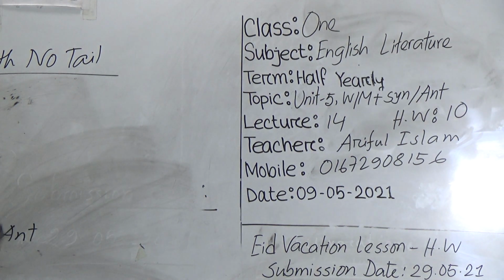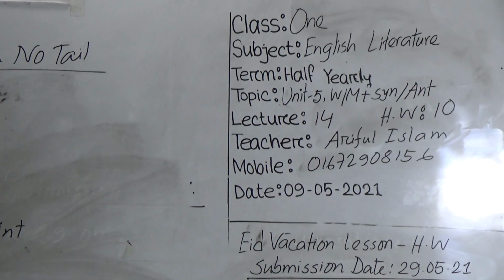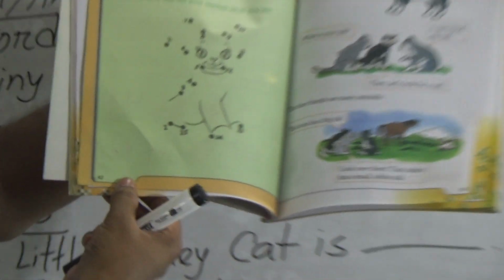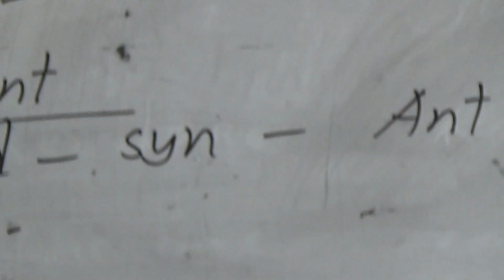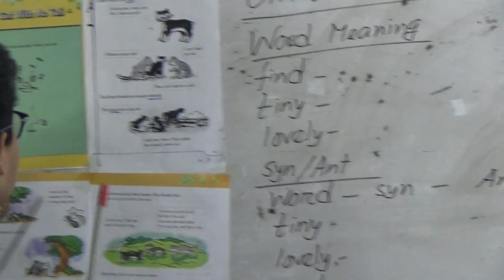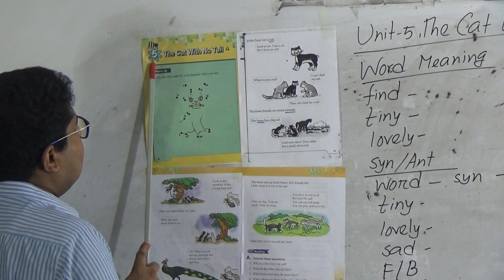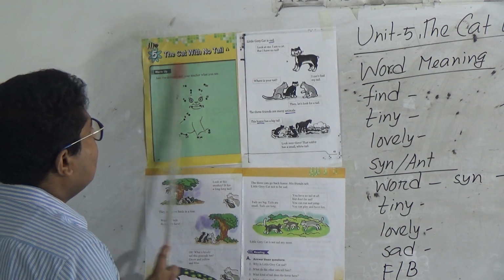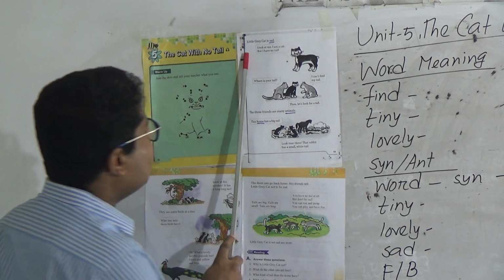So my dear students, open your Buzzword book and go to page number 42. Okay, let's start our today's class. Unit 5, the cat with no tail. Okay, so we will start from this page.